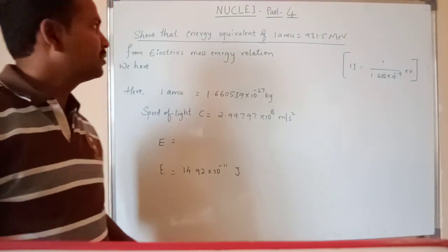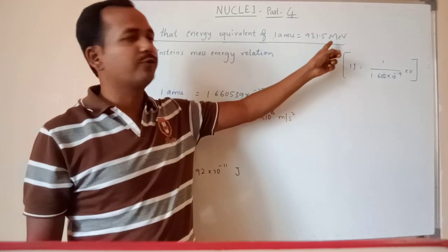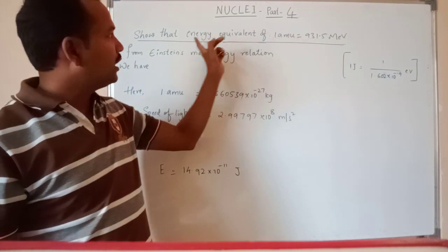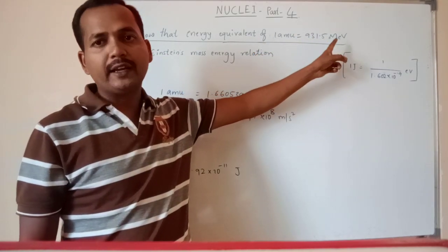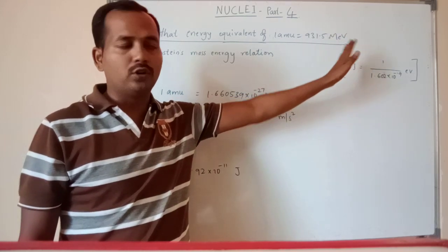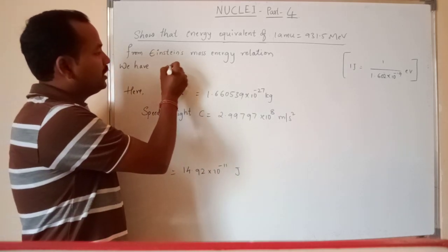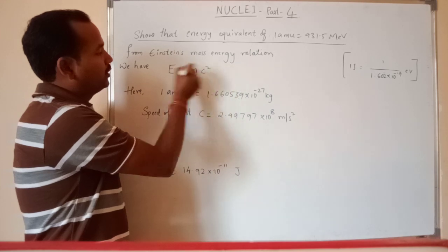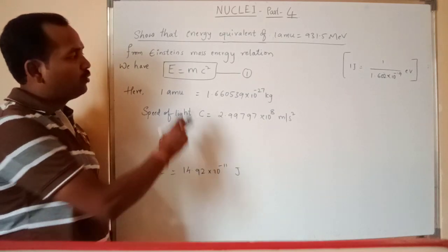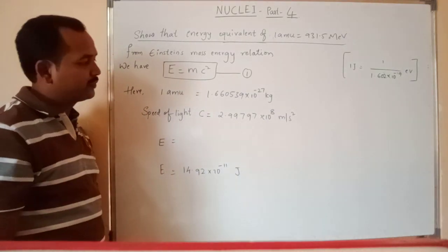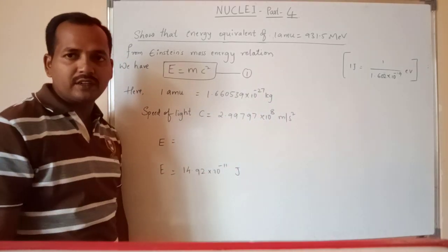Next concept is, show that the energy equivalent of one atomic mass unit is equal to 931.5 million electron volt, or mega electron volt. To show that, from Einstein's mass energy relation, we have the equation E is equal to mc square. This one we know, we call this equation number 1. Now here, one atomic mass unit, we know that. What is one atomic mass unit, right? That is given by 1.660539 into 10 to the power of minus 27 kg, right?